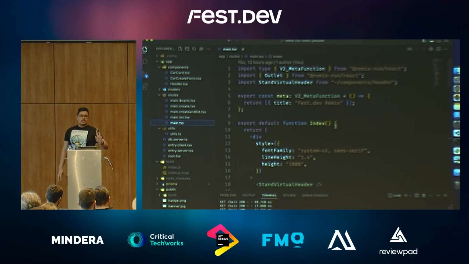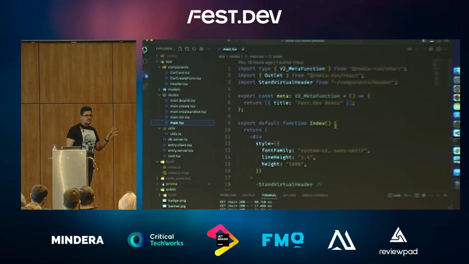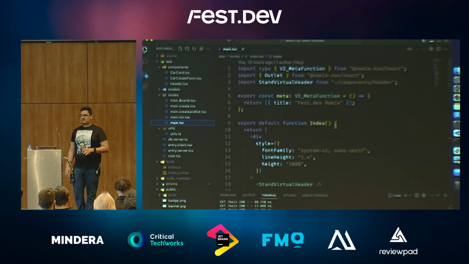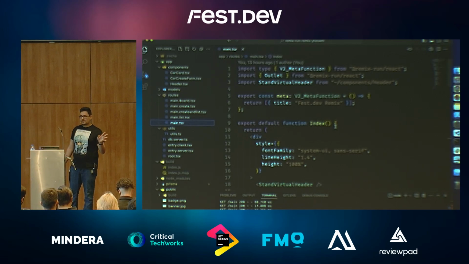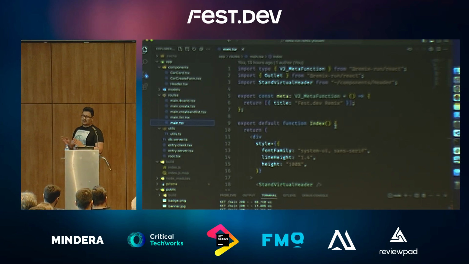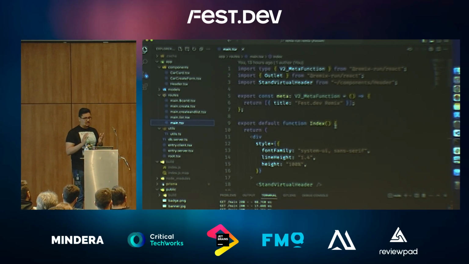Another disclaimer here, I'm using Remix v2, so if you already use Remix and see some things that you're not familiar with, it's because they changed. I'll try to go through it to give you a bit more background, but if you have any questions after, you can reach out to me.